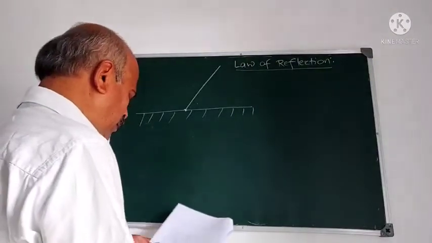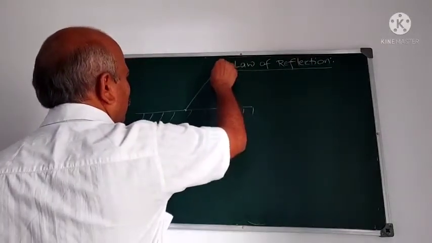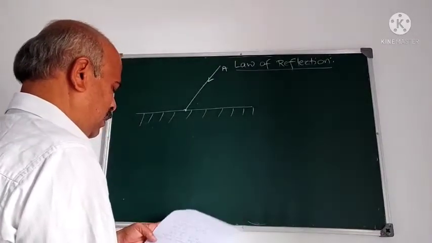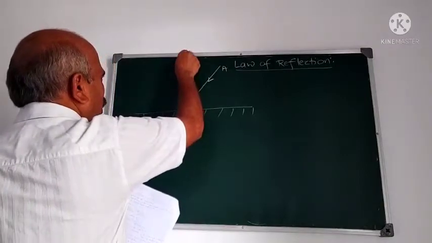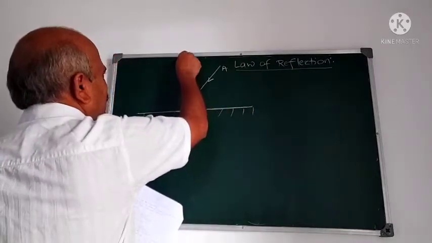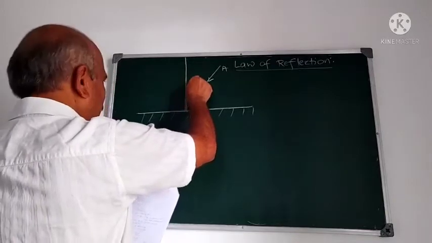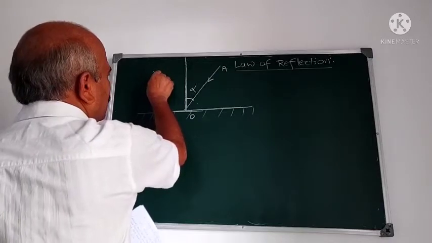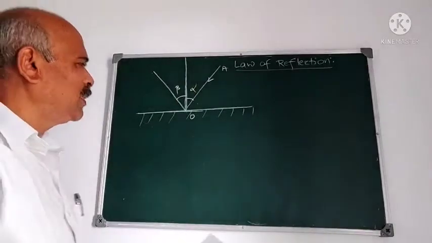For that, suppose a light ray travels from A, incident at say O, and we draw the normal to the mirror. This is the mirror, surface of the mirror, and this is the normal to the mirror. Normal means perpendicular to the mirror. This is called angle of incident. Suppose alpha is the angle of incident, and it reflects like this. Beta is the angle of reflection.